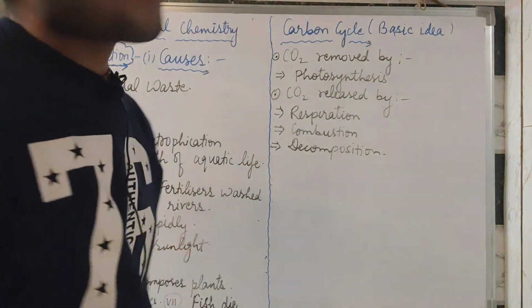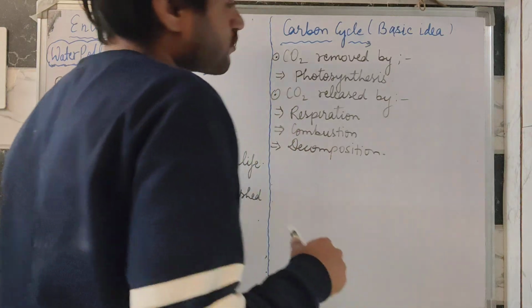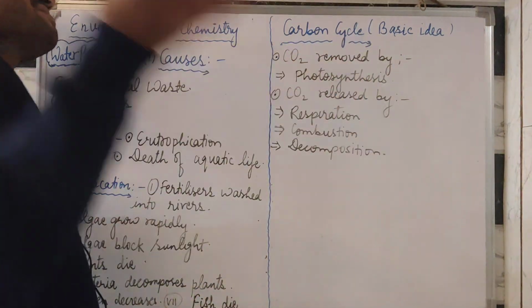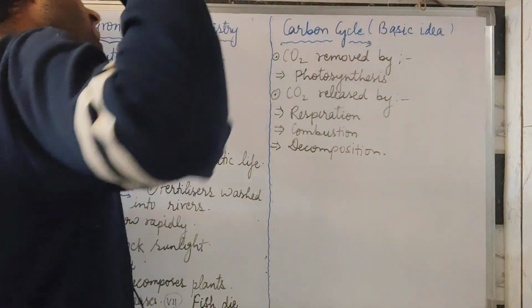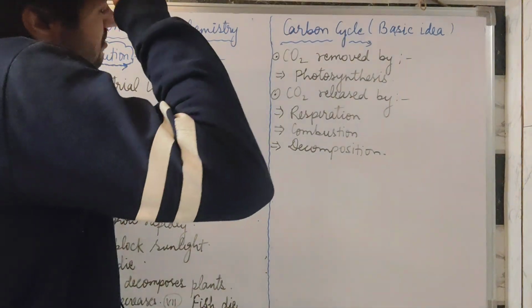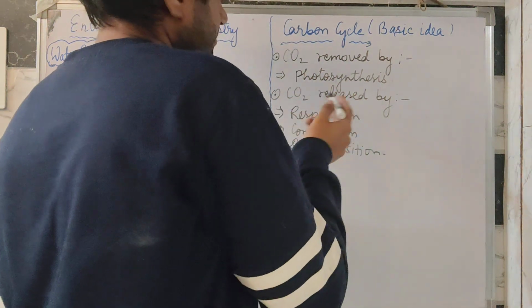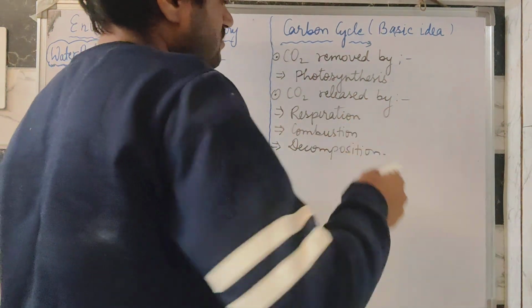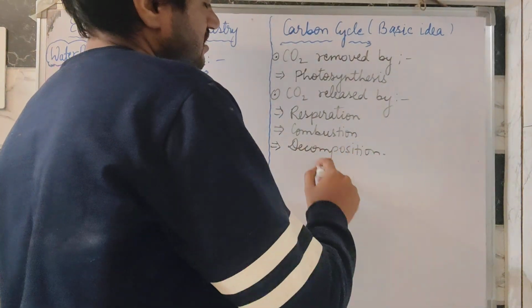Carbon cycle: what is the carbon cycle? We will study only the basic idea here. Carbon dioxide is removed by photosynthesis. Photosynthesis, as we know, is the phenomenon of making food by plants in the presence of sunlight and CO2. So CO2 is removed by photosynthesis, and CO2 is released by respiration, combustion and decomposition.